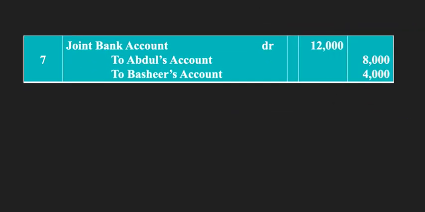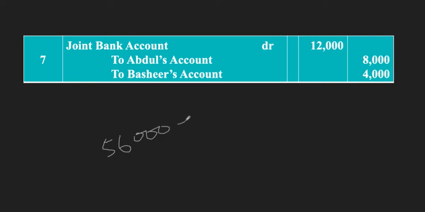After that there is sharing of profit, right? Now see here we have 12,000 profit. How is this 12,000 profit? As I said, wait, so here 56,000 is the total sales, right? 56,000.